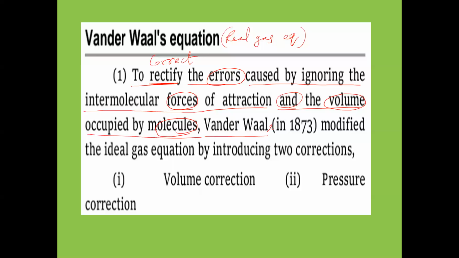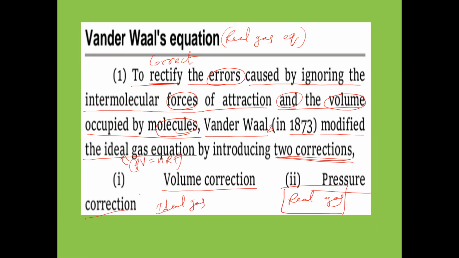Van der Waals is the scientist name. In 1873, Van der Waals modified, means changed, the ideal gas equation. So already we know the ideal gas equation: PV equals nRT. This ideal gas equation was modified by Van der Waals by introducing two corrections. To explain the real gases, he introduced two corrections: volume correction and pressure correction. Now suppose you take here ideal gas and real gas.